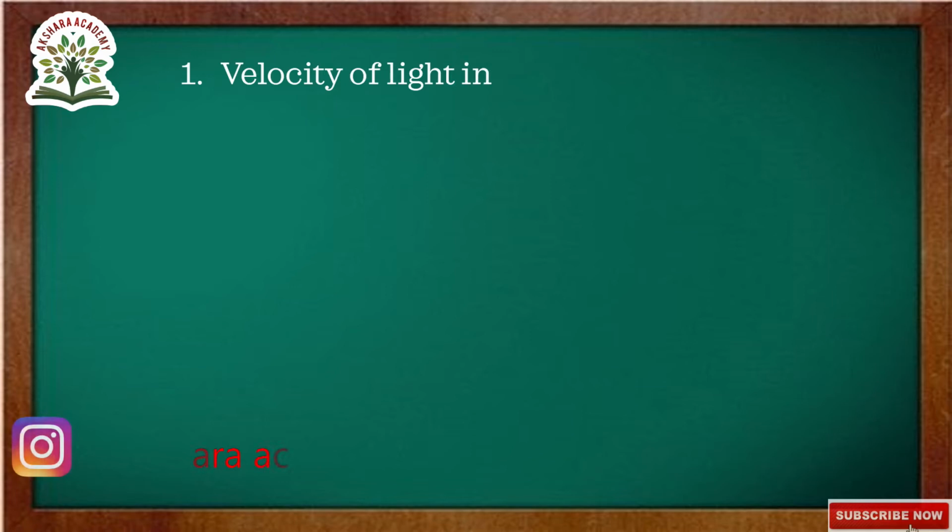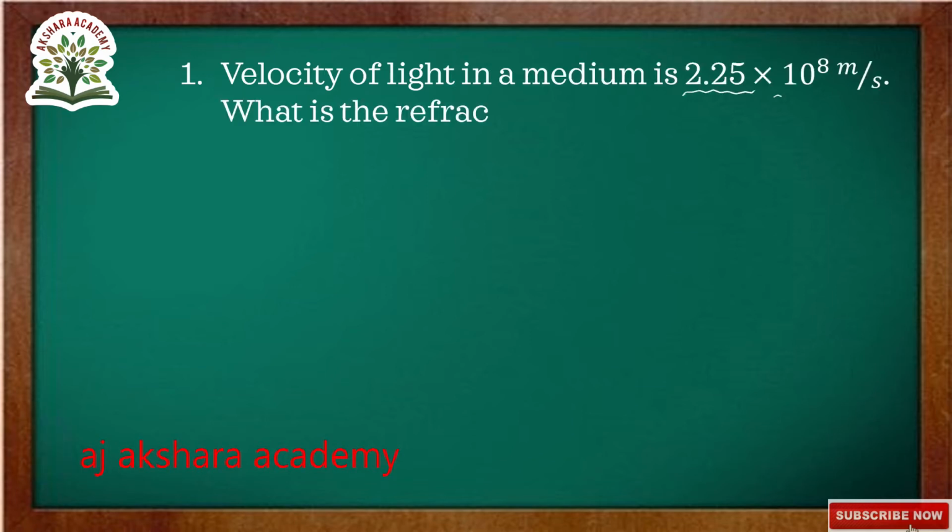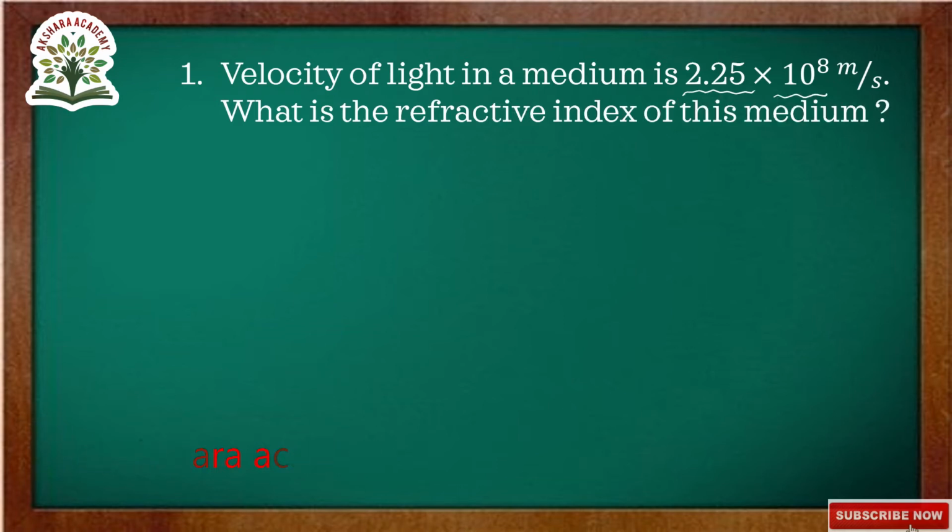In this question, velocity of light in a medium is 2.25 into 10 to the power of 8 meter per second. What is the refractive index of this medium? Here they have given the velocity of light in the medium as 2.25 into 10 to the power of 8 meters per second. You have to find out the refractive index of this medium. Let us go to the solution.